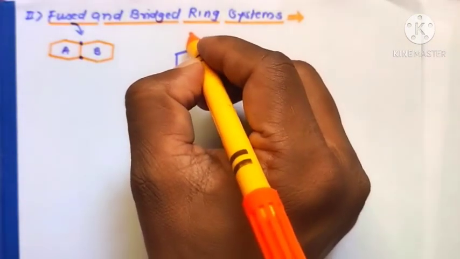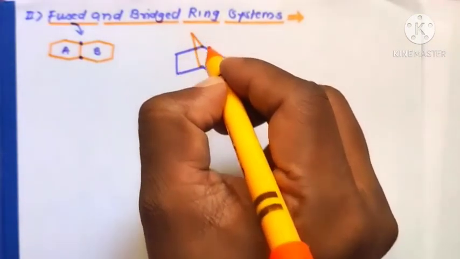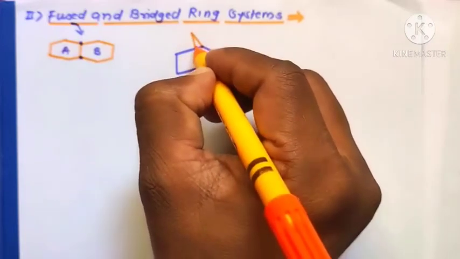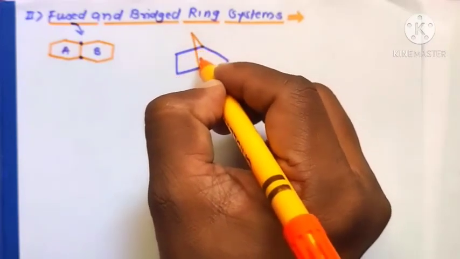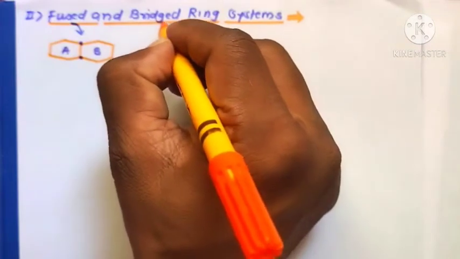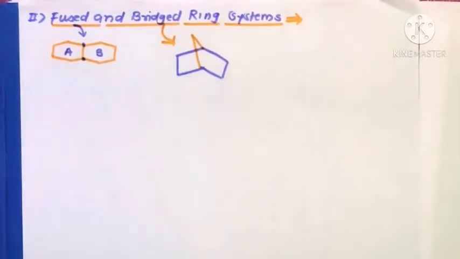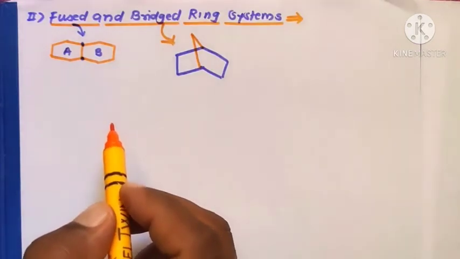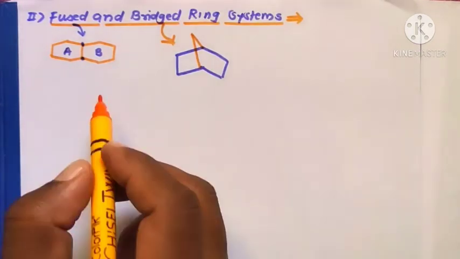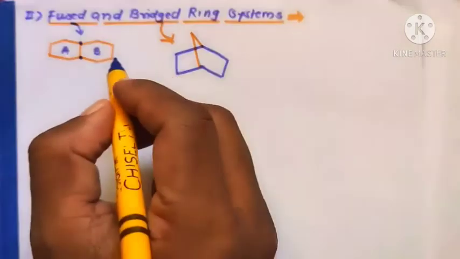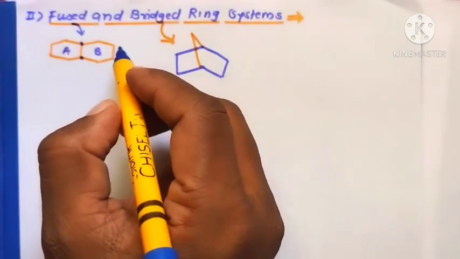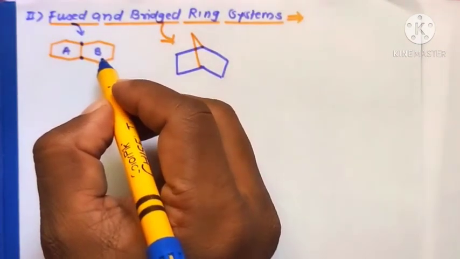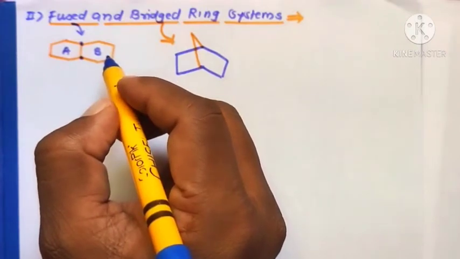That is a bridge-headed system, where bridging is formed between these two rings. Therefore this is known as a bridge-headed system. In today's lecture we have to learn the IUPAC rules and examples for naming bridge-headed or fused ring system molecules.